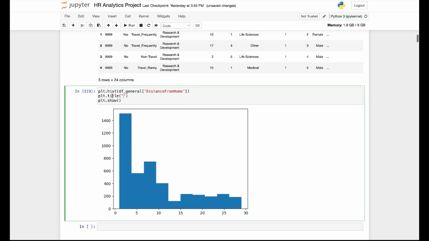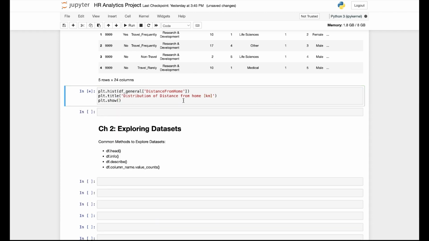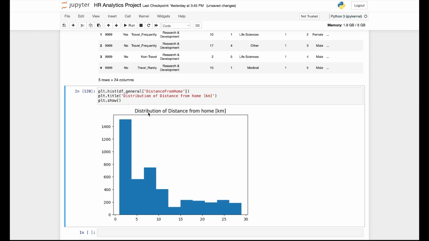which basically assigns a title to the plot that you're plotting. So I want to name this plot a distribution of distance from home, and I'm going to assume this is for kilometers. If I run that, now it has a title that we have assigned to the plot.